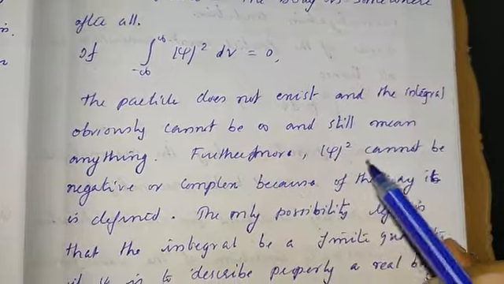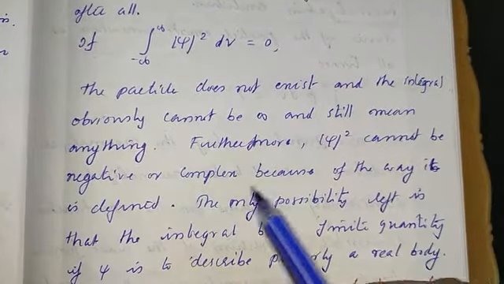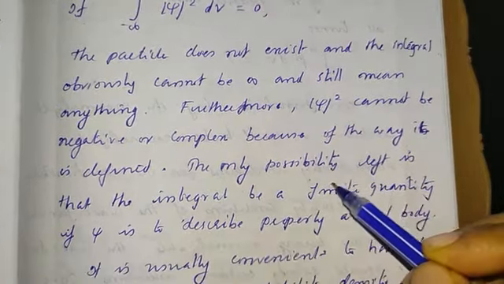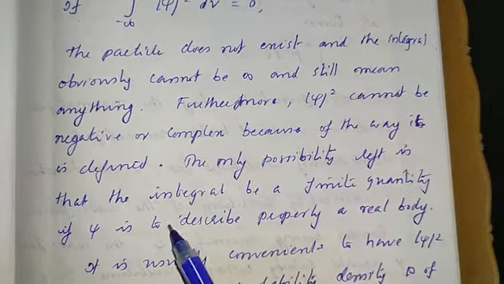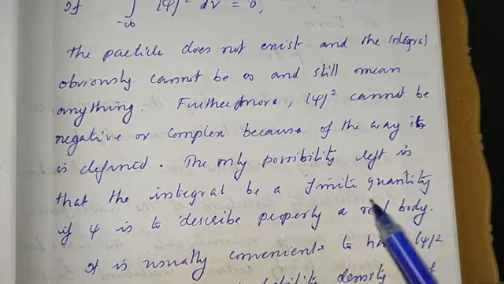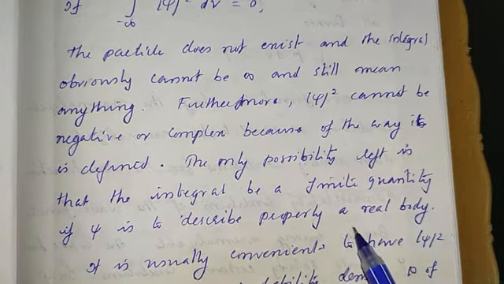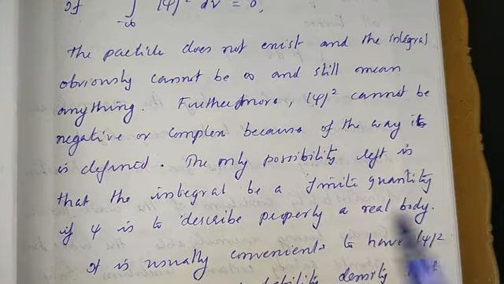Furthermore, psi square cannot be negative or complex because of the way it is defined. The only possibility left is that the integral be a finite quantity if psi is to describe properly a real body.